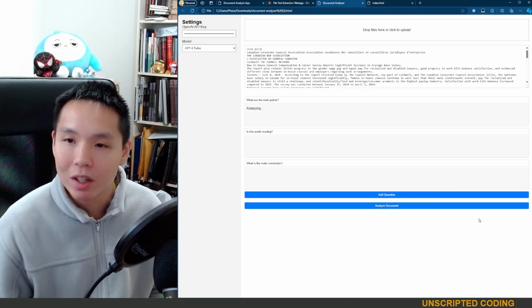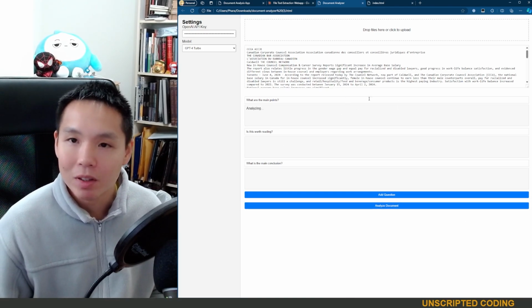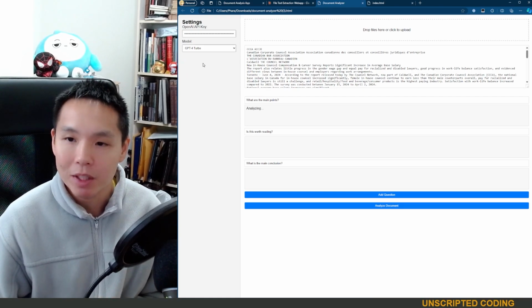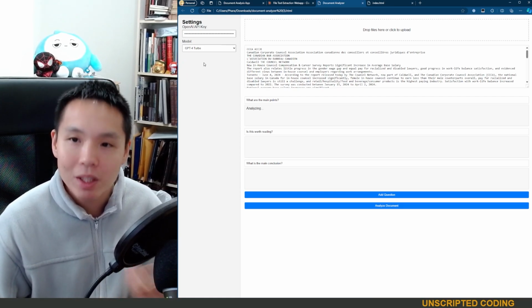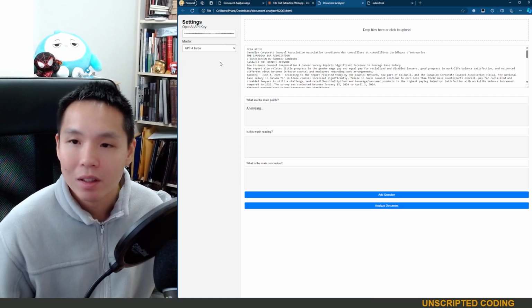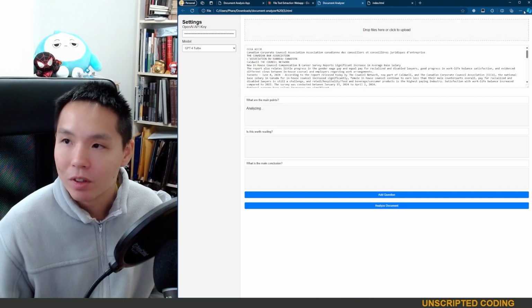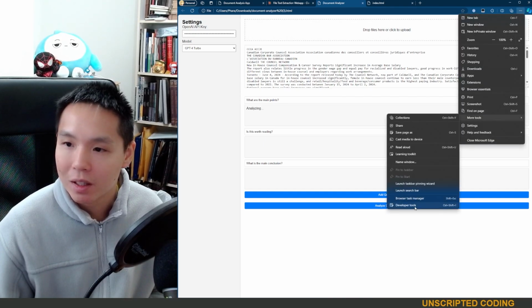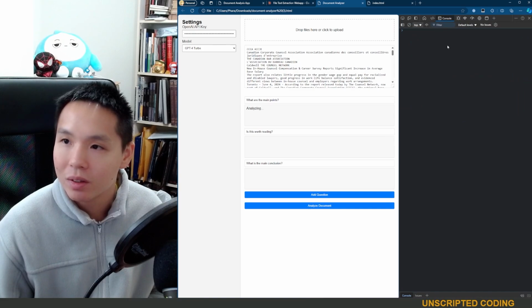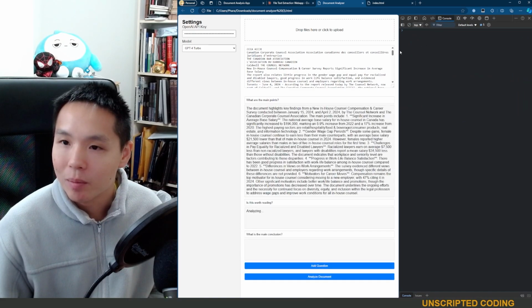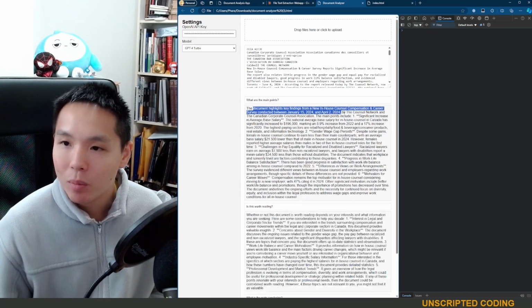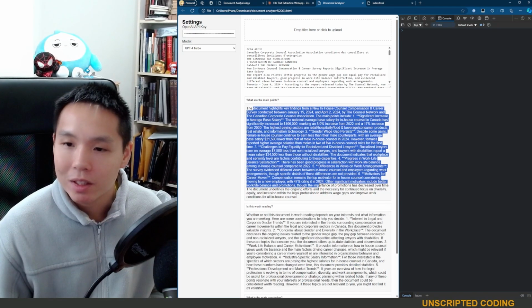And we'll analyze the document. This time it's a little bit longer, and it is using GPT-4, so it'll take a little bit longer for us to get a response. And I should, as usual, grab this so I can check out the console in case any errors show up. None yet. Okay, the main points, it broke it out into pieces.